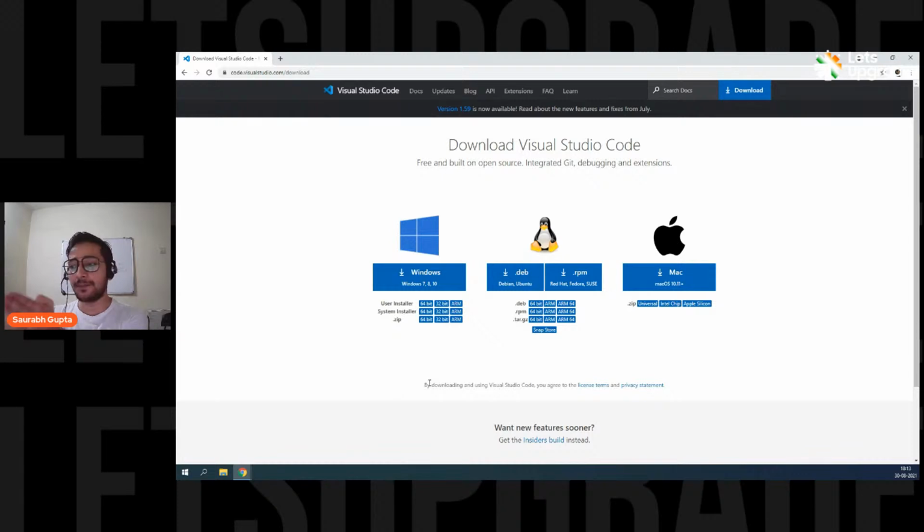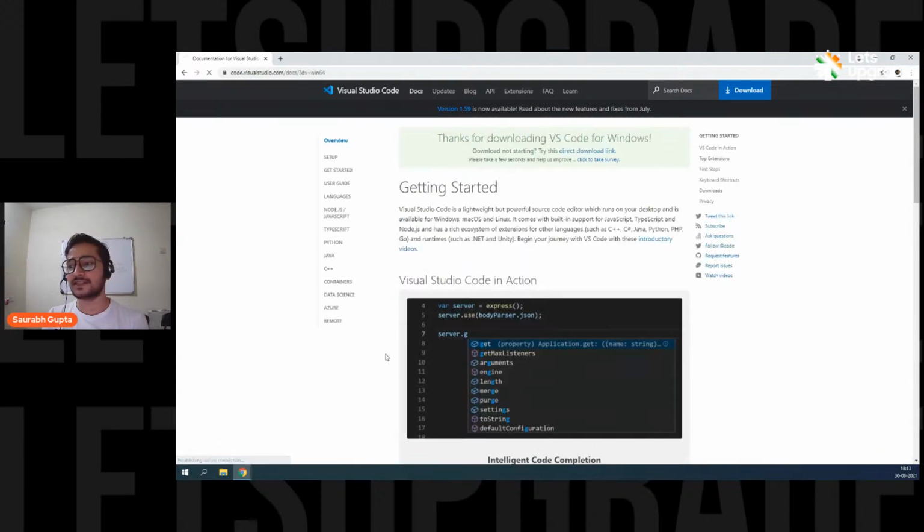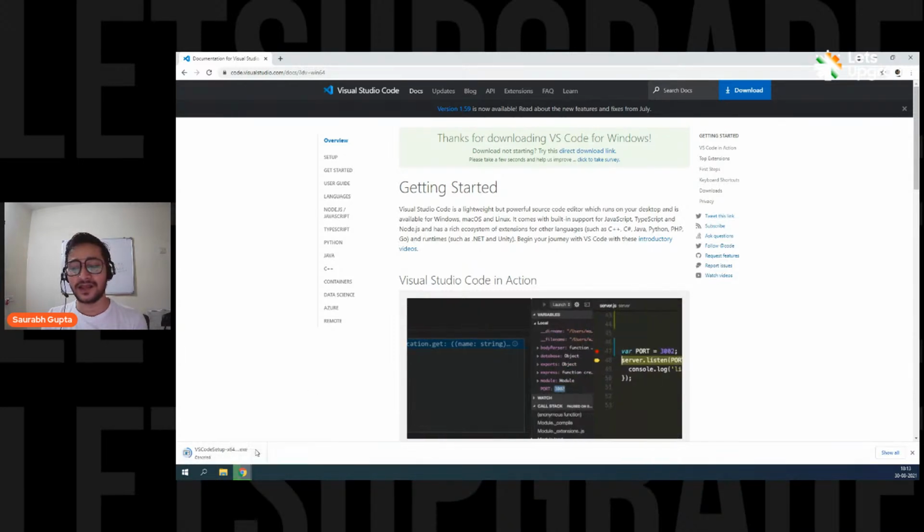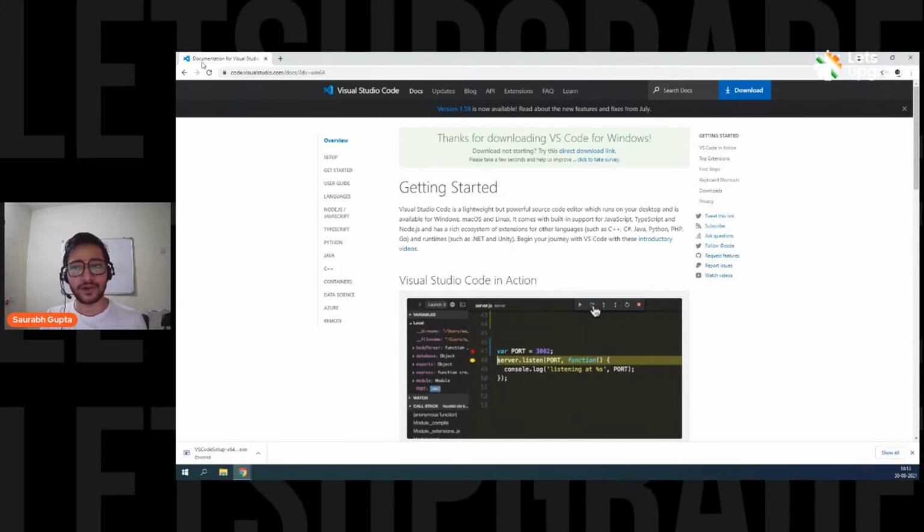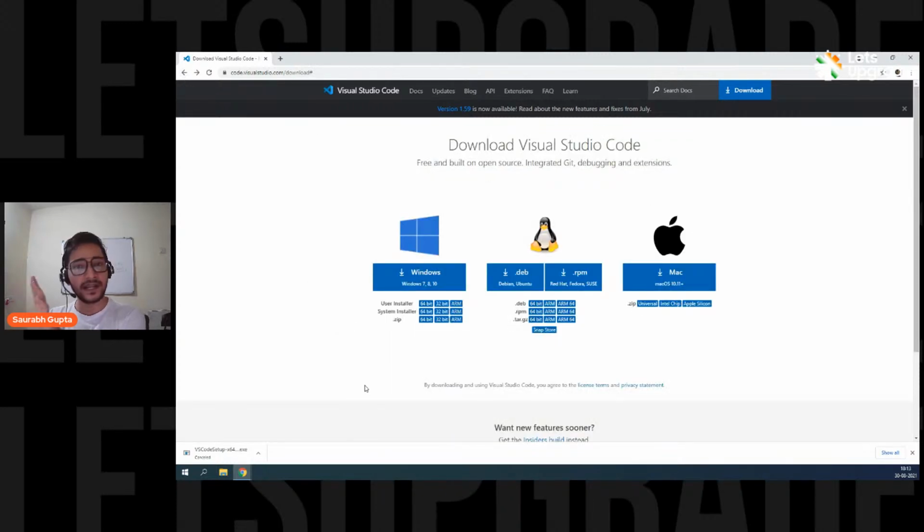Now, depending on your OS and your system, just download your version. For example, I have Windows and it's 64-bit, so I'll go to the system installer 64-bit. Simply come to this page and it will start downloading. But I already have it, so I'm simply going to cancel this download. For you, just come here and read your specs. I have Windows 64-bit, so I'll download that. If you have Linux, go for any version like Debian or RPM. If you have Mac, just go for this. Depending on your OS and your PC, download VS Code from here.